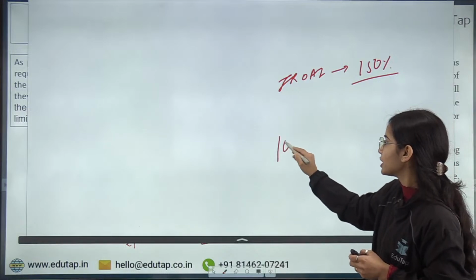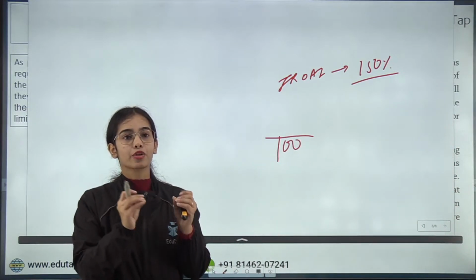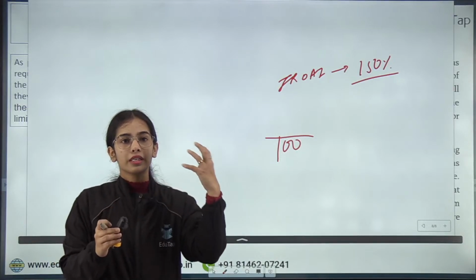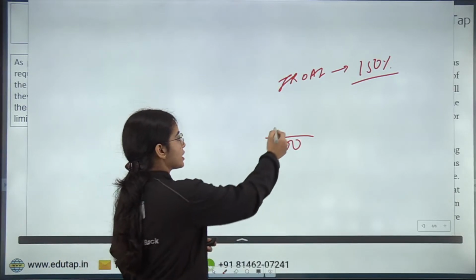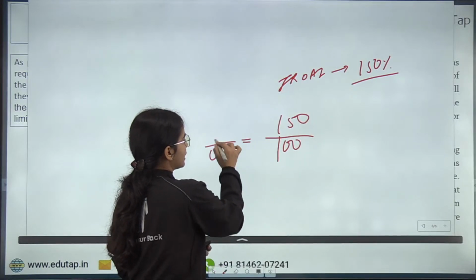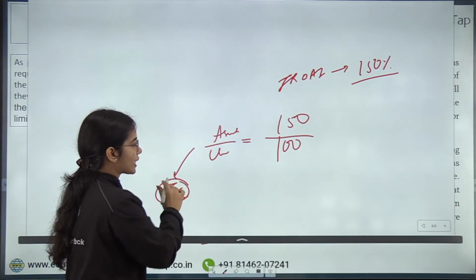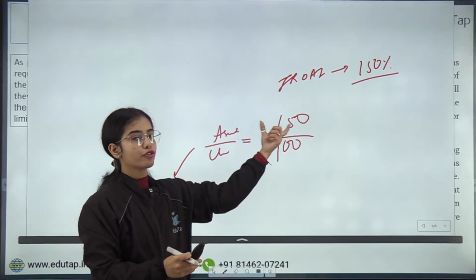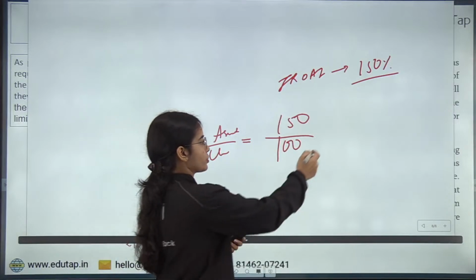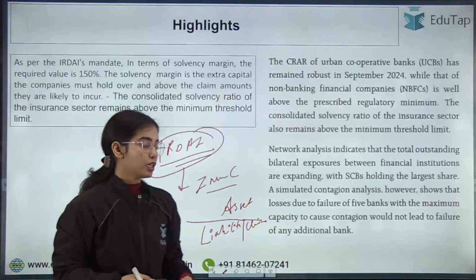That is, if the claims or the liability of an insurance company is expected at rupees 100, the insurance company should at least have the asset of 150 or more than 150. So against the claims, there are assets that have to be maintained by the insurance company. So against the claims, at least 150% of assets has to be maintained. Okay, that is 150 of the asset has to be maintained. So this is the idea.